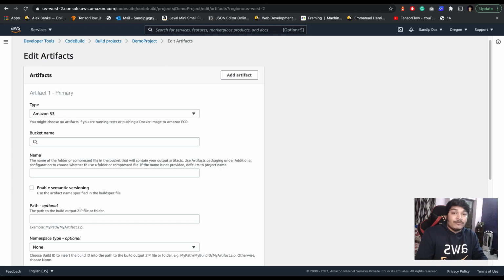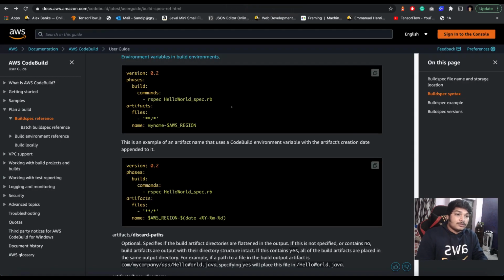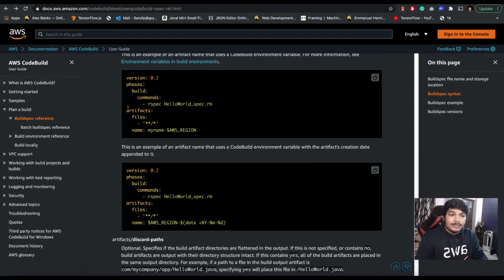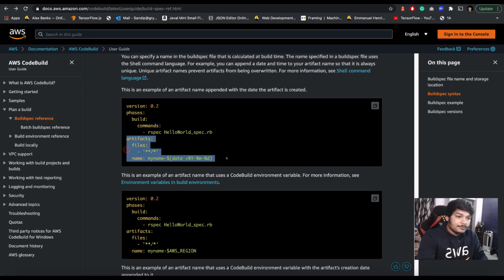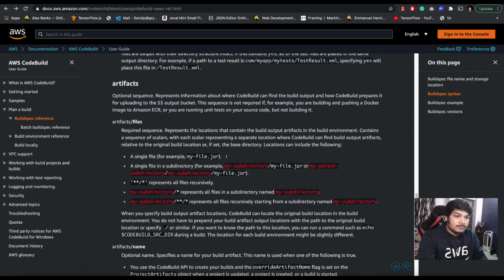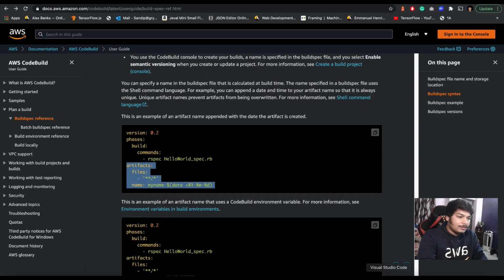We have to modify our buildspec YAML. Let me show you. Here in the artifacts, we have to tell what files you want to store as the artifact. There in the artifacts, you mention the path here, and the name here. So let me do that. I just want a simple name.